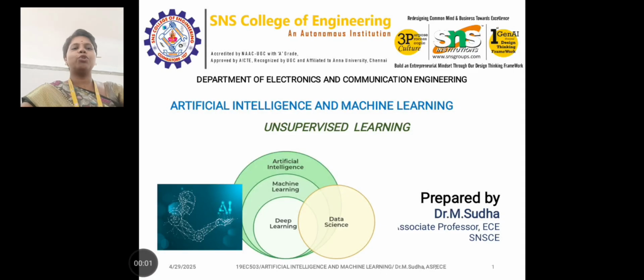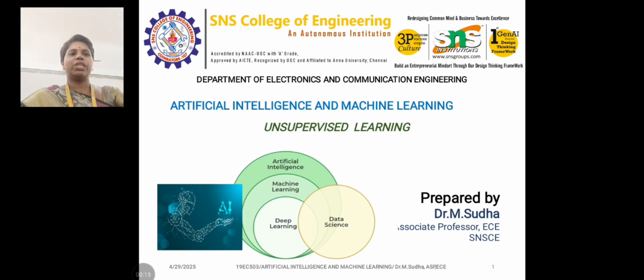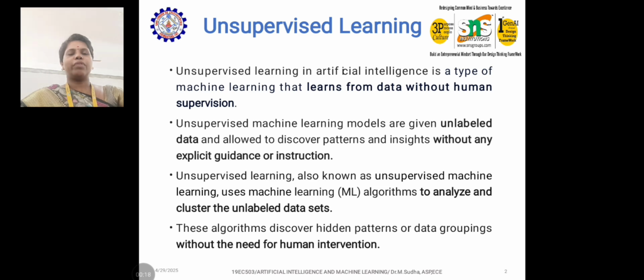Good morning, students. Today we are going to discuss unsupervised learning. Before this we went through supervised learning, and unsupervised learning is also a kind of learning algorithm which comes under artificial intelligence and machine learning. And what is unsupervised learning?